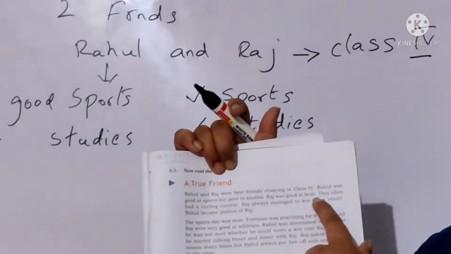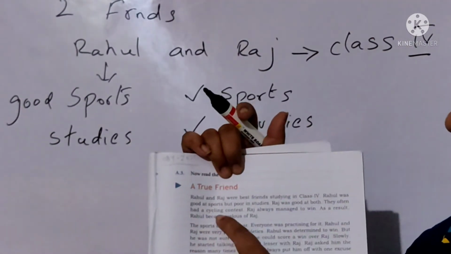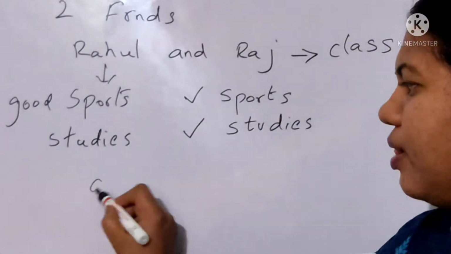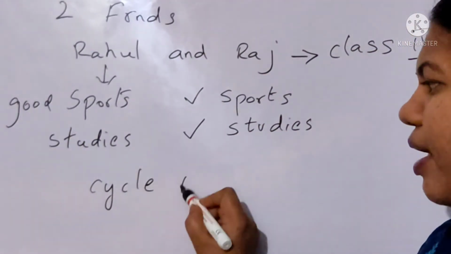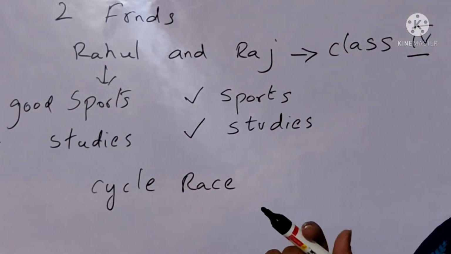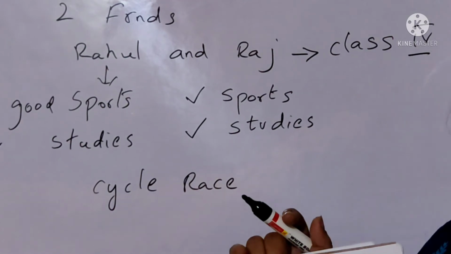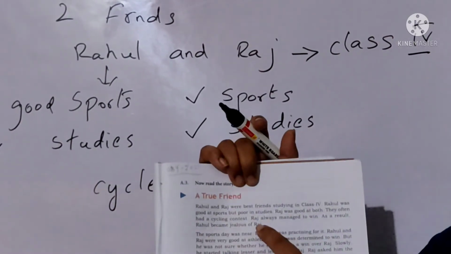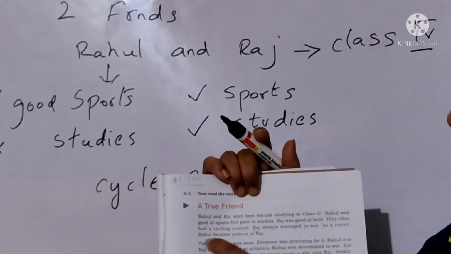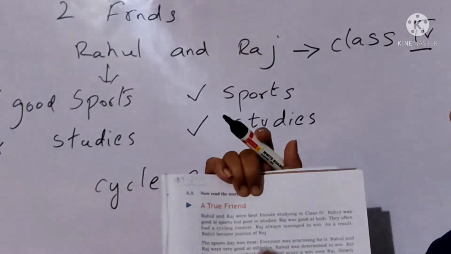Coming to the next line, they often had a cycling contest. In which did they participate? They have participated in a cycle race. So you all know a cycling race, no children? Both of them have participated in a cycle race. Then next, Raj always managed to win. As a result, Rahul became jealous of Raj.